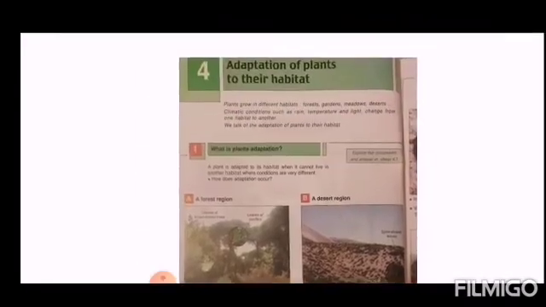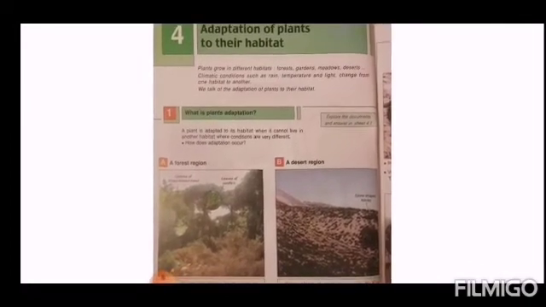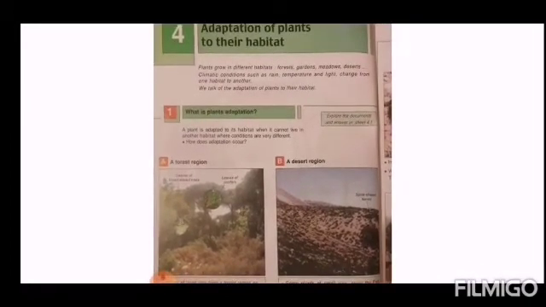Plants grow in different habitats. This means that I have plants that grow in desert, I have plants that grow in forest, and I have plants that grow in water. So plants can grow in different habitats, okay? The climatic conditions such as rain, temperature and light change from one habitat to another.